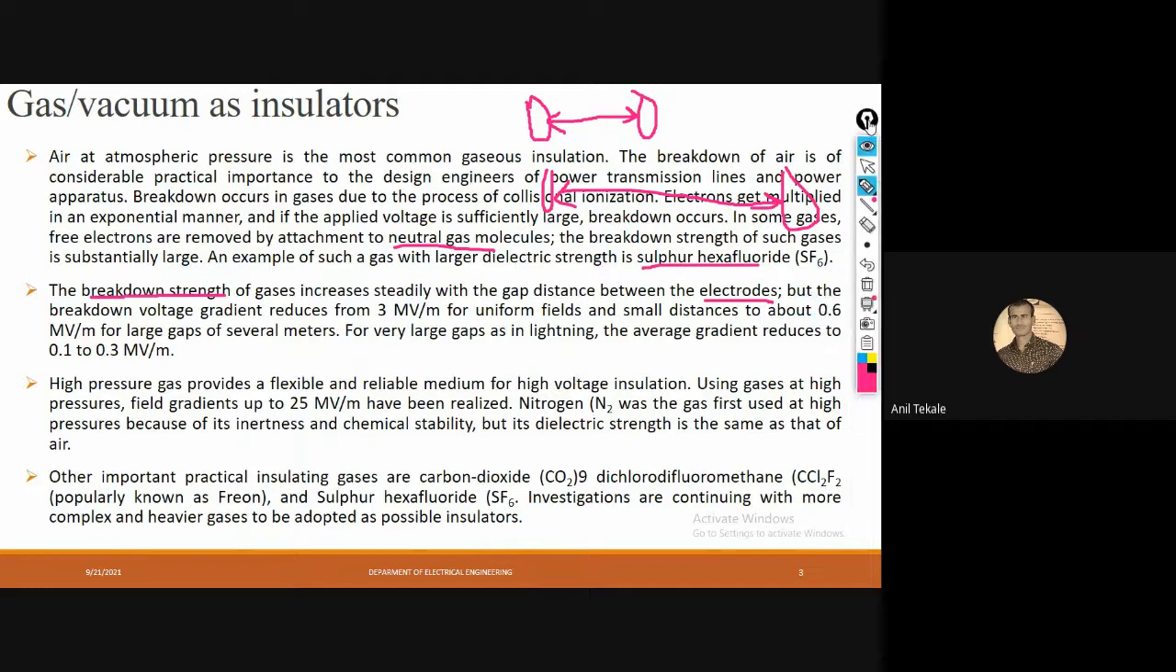So the breakdown voltage, whatever the small distances here, that is required around here. You can see for the small distances it is about 0.6 megavolt per meter, and for the largest distance, that is required about 3 megavolt per meter. So this is the simple breakdown strength fundamentals you should understand. Then for medium as well as high voltage insulation, high pressure gases are provided because of their flexibility. So those gases can be used in case of high pressures.